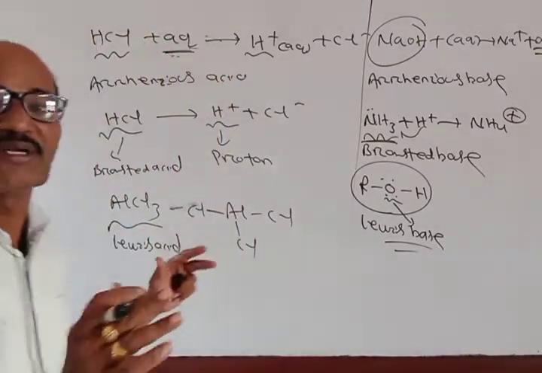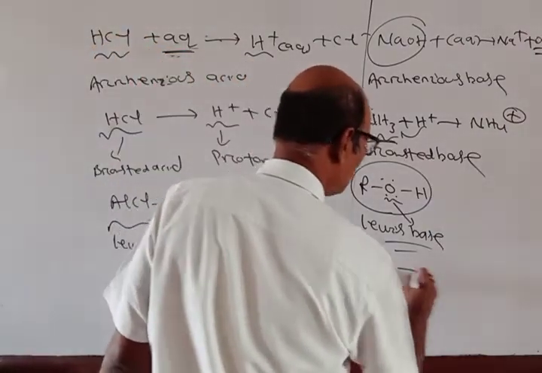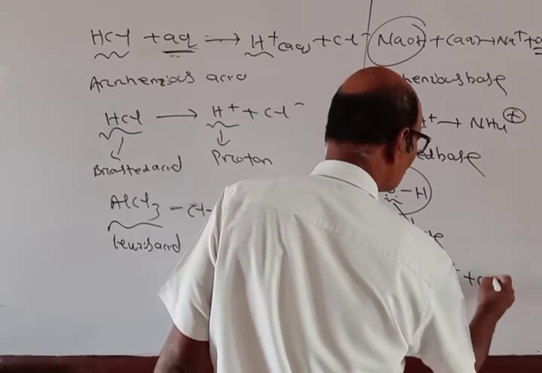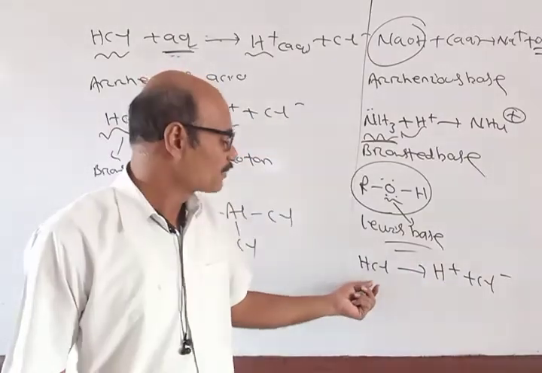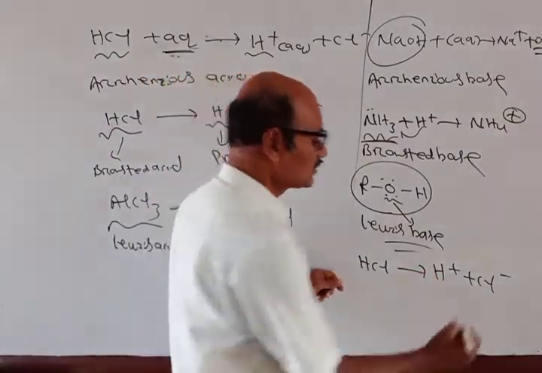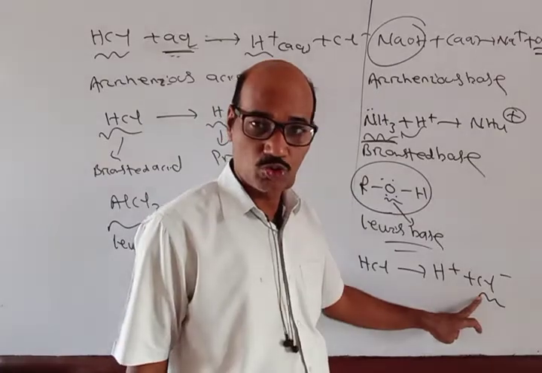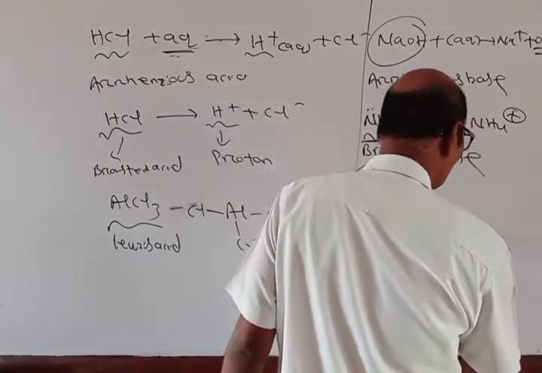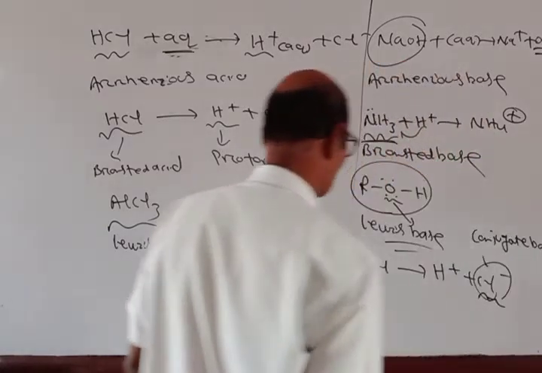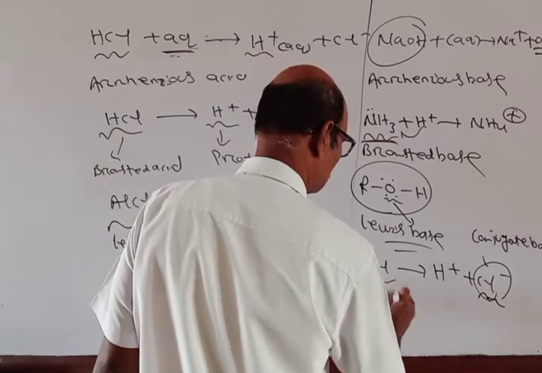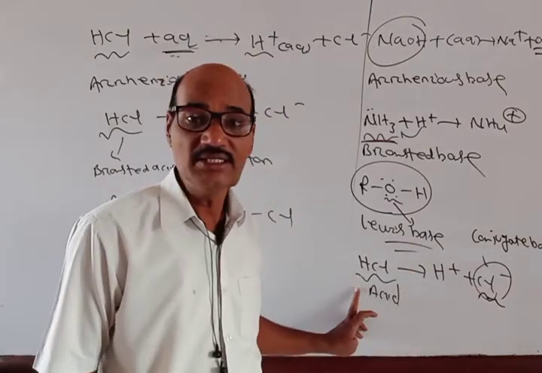These are the things we discussed in the last class, and also the conjugate acid-base pair of Bronsted. If I take HCl giving H+ and Cl-, HCl is giving a proton, so it is an acid. After giving the proton, it furnishes Cl- ion, which now has a tendency to accept the proton, so Cl- is the conjugate base of the acid HCl.